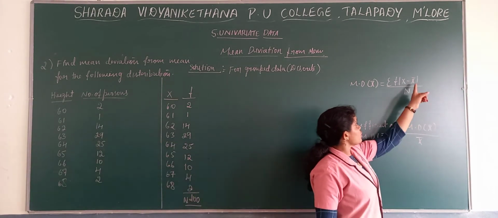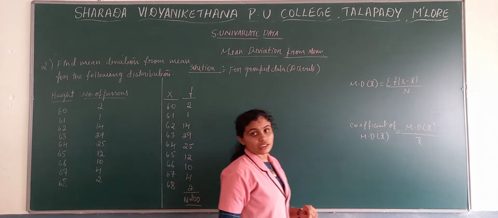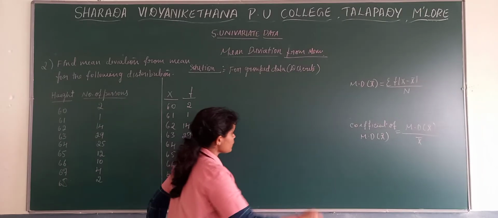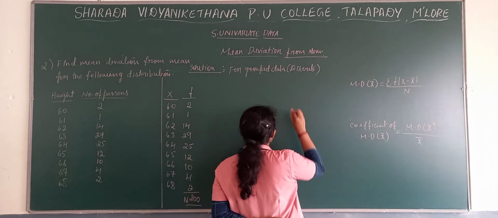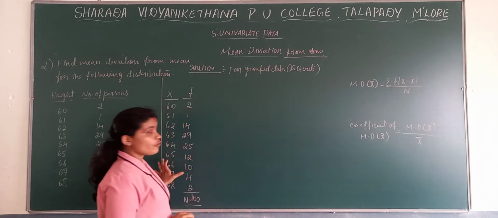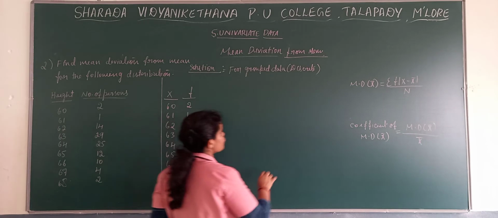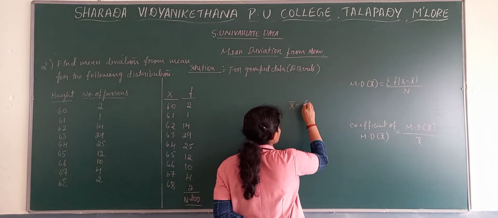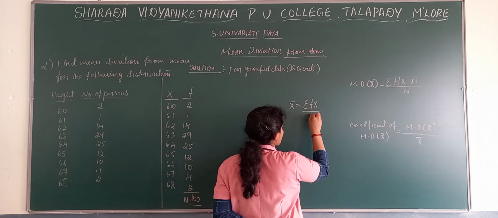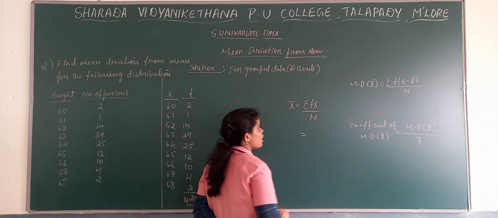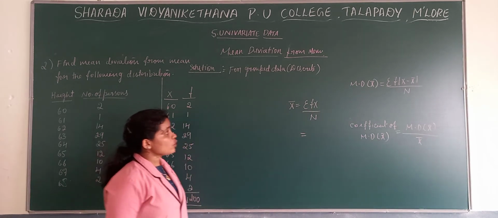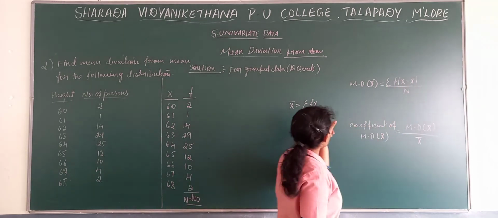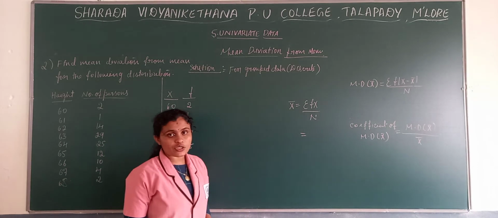See the formula there. What we need to find out is the mean. What is the mean formula? We have the mean formula for discrete: x bar is equal to sigma fx by n.